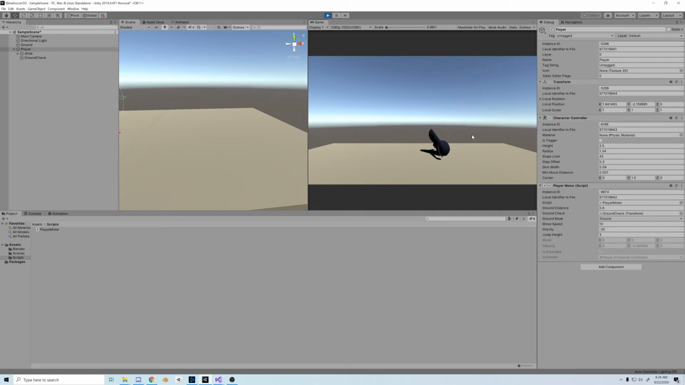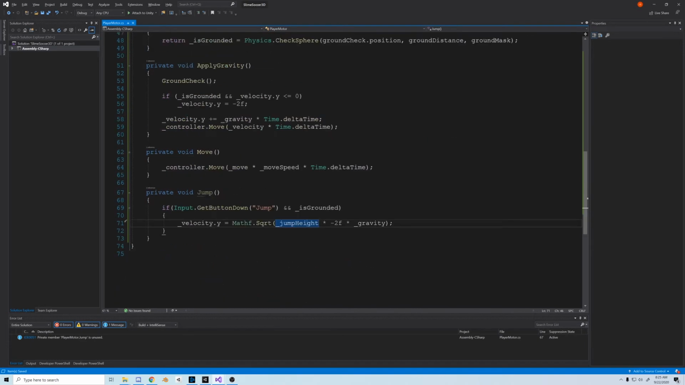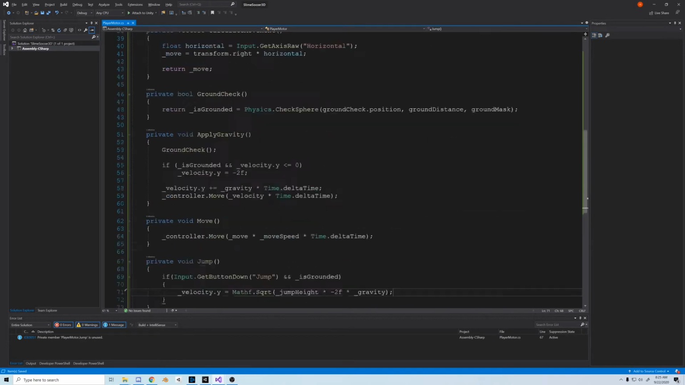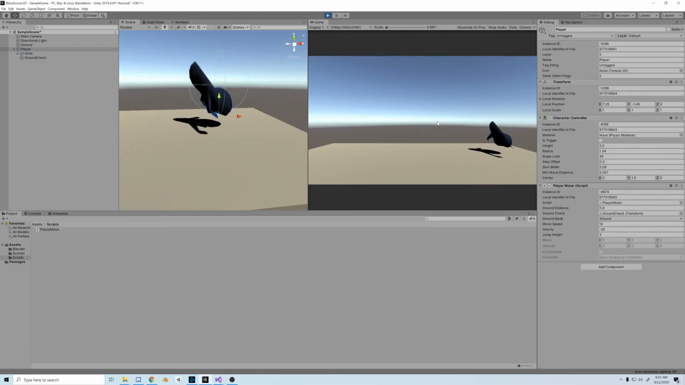It's not working. What's up with that? We can't jump. What's going on? Oh, I forgot to call Jump in the LateUpdate function. Okay, and now back to testing.